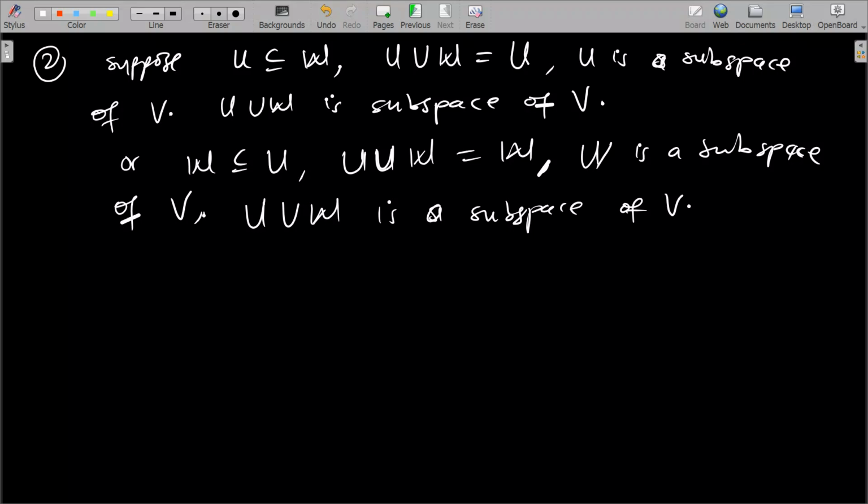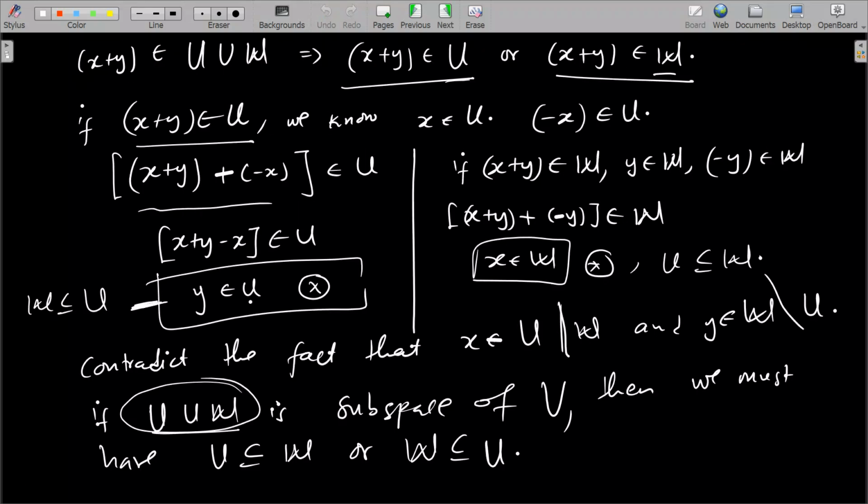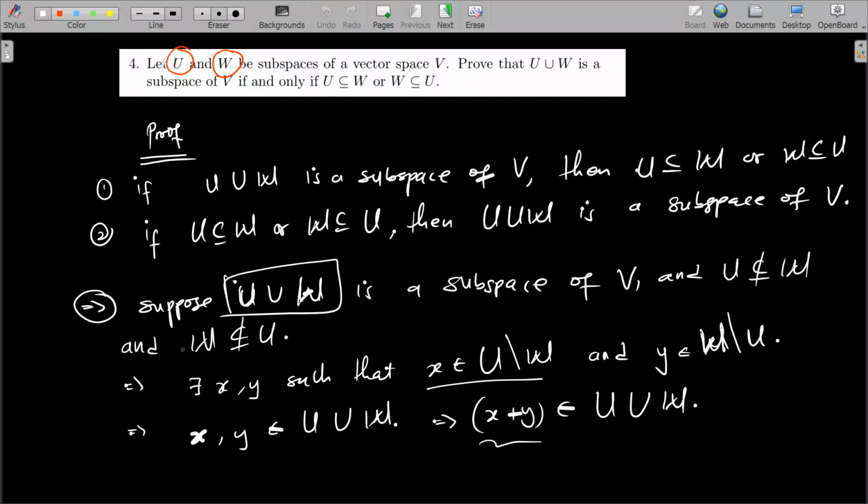The only part that was a bit confusing was the first part, that if U union W is a subspace, then we must have that either U is a subset of W or W is a subset of U. Yeah, so that is the proof to this problem.